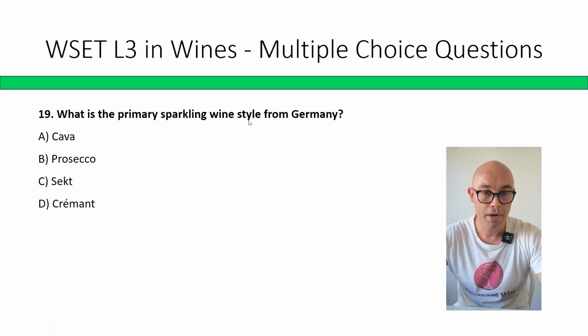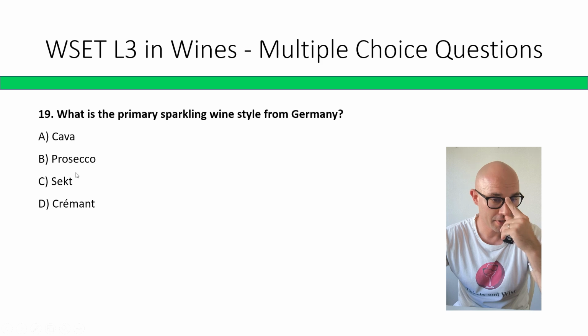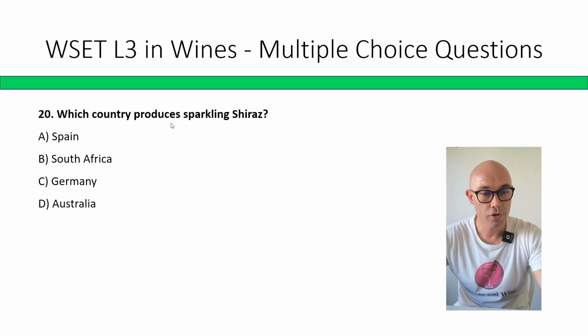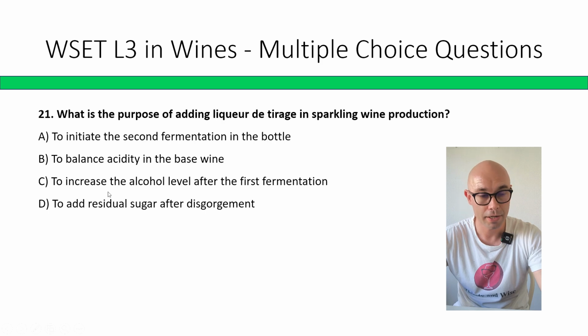What is the primary sparkling wine style from Germany? Cava, Prosecco, Sekt, Crémant. Correct answer is C, Sekt. Which country produces sparkling Shiraz? Spain, South Africa, Germany, Australia. Correct answer is D, Australia.